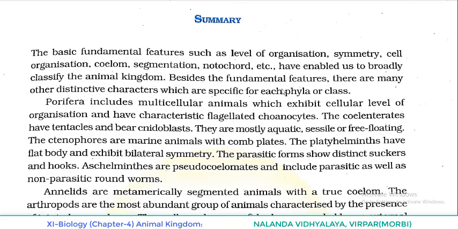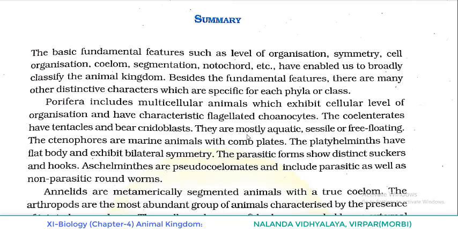Besides the fundamental features, there are many other distinctive characters which are specific for each phylum or class. Porifera includes multicellular animals which exhibit cellular level of organization and have characteristic flagellated choanocytes. The coelenterates have tentacles and bear cnidoblasts.